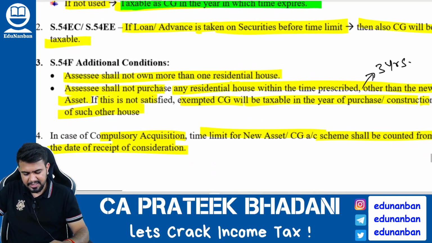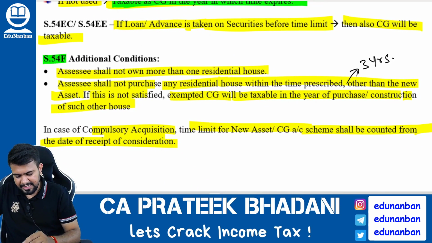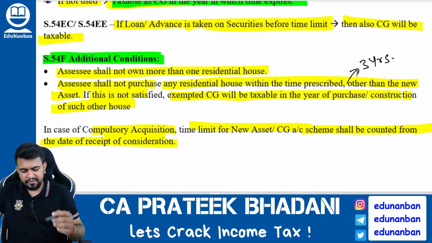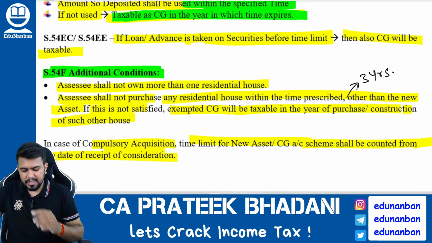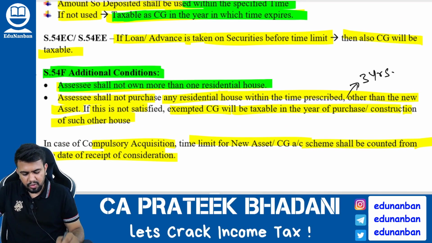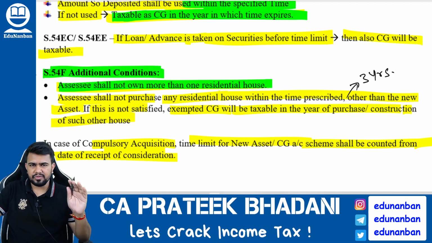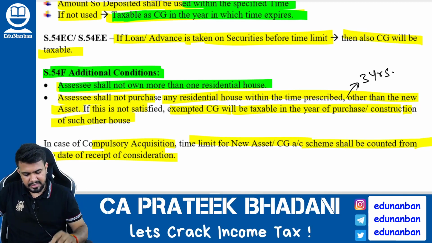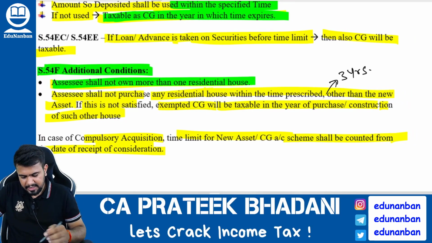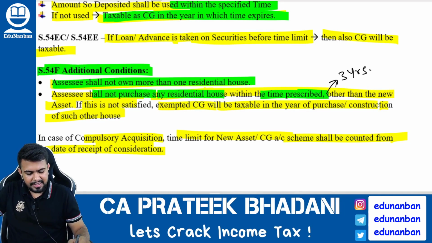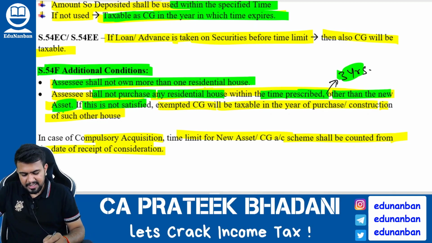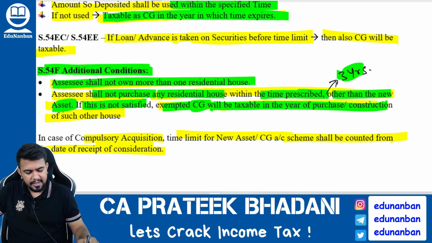Now let us see some additional points for section 54F. For section 54F, there is one more condition: the assessee should not own more than one residential house. Next, the assessee should also not purchase any other residential house within the time period, that is 3 years, other than the new asset. If this condition is not satisfied, then also the exempt capital gain will be taxable again in the year of purchase or construction.